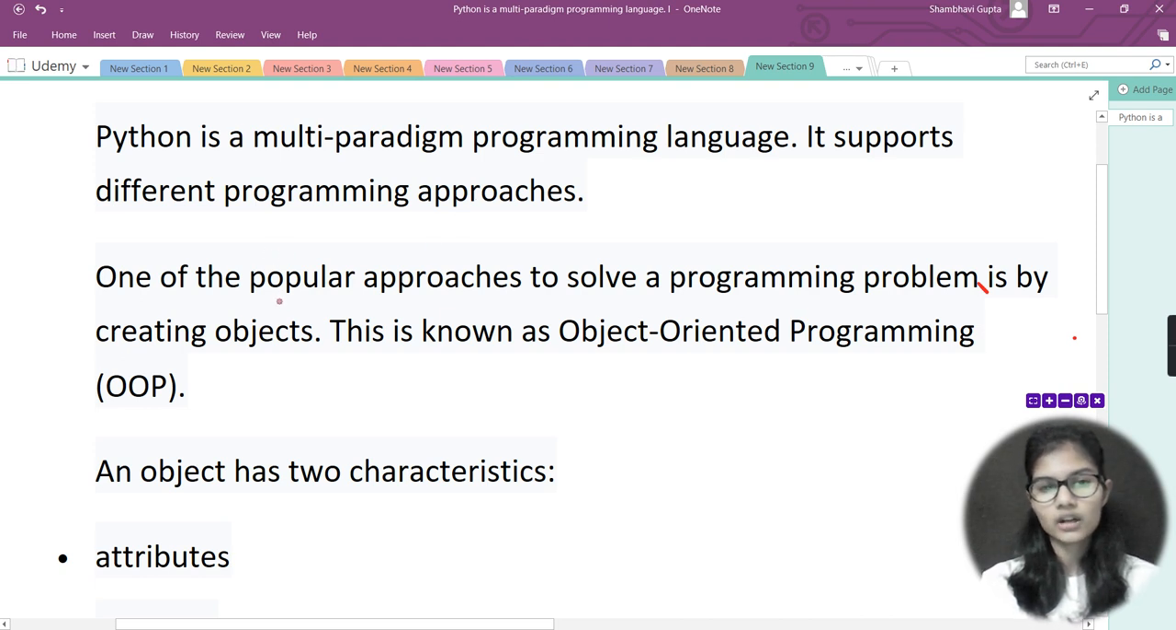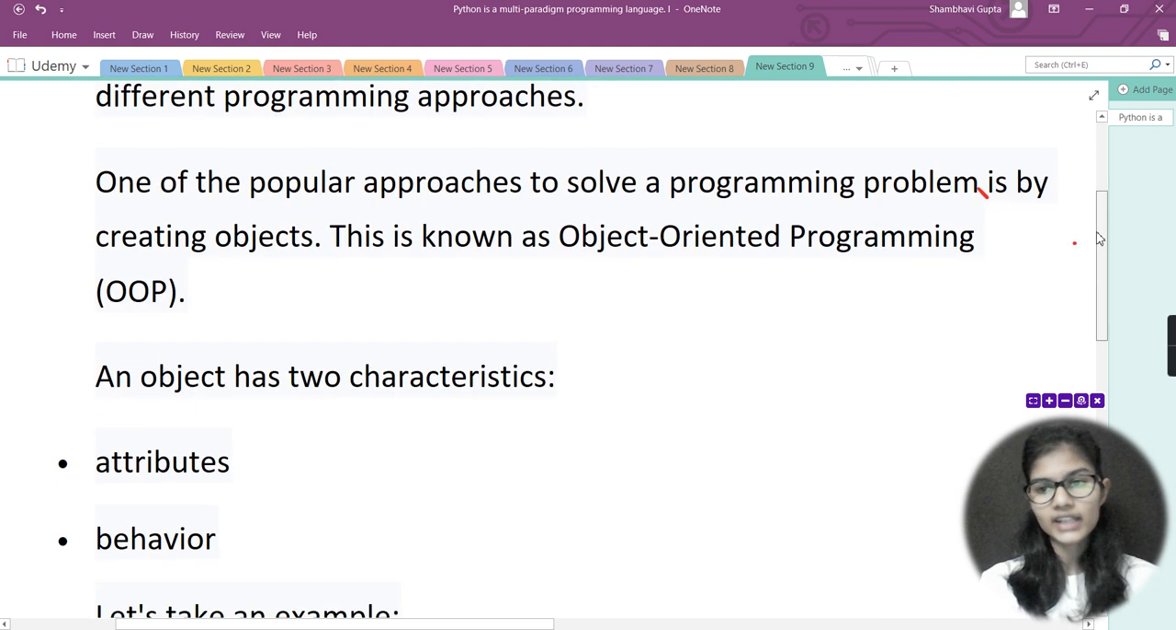Now, one of the popular approaches to solve a programming problem is by creating objects. As I just mentioned, in Python we have many different programming approaches, and from all of them there is one very popular approach for solving a programming problem, and that is by creating objects. That procedure is known as object-oriented programming. So whenever you solve a programming problem by creating objects, that is called object-oriented programming. I hope you are clear with the definition of what we mean by object-oriented programming.